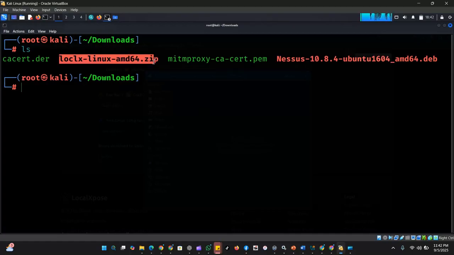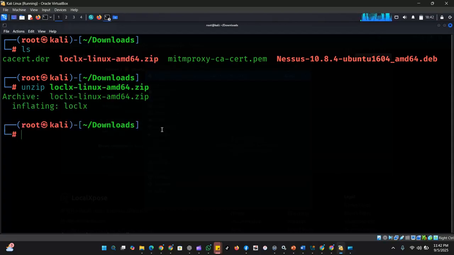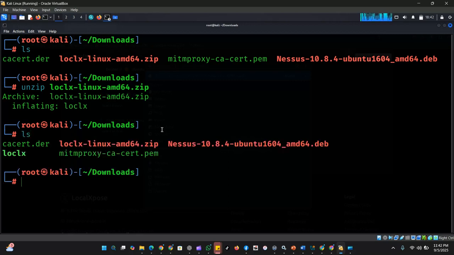We are going to extract this localexpose. Type unzip, copy this and hit enter. This is extracted. Type ls to view again. This shows that localexpose has been extracted. Now type this command to run it.